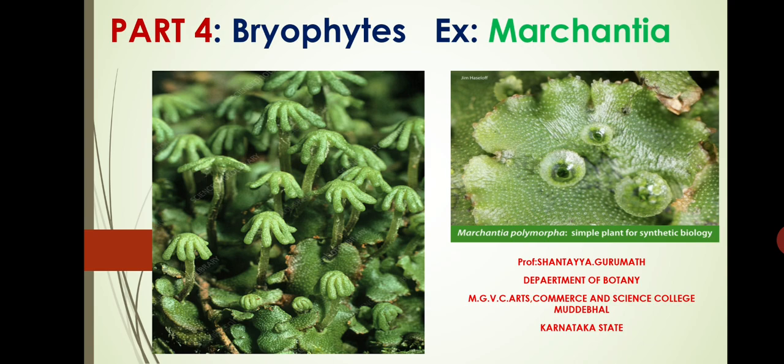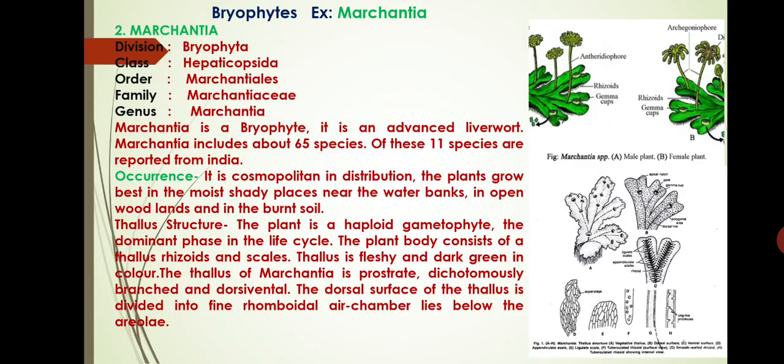Today's class we discuss Part 4, Bryophytes. The best example is Marchantia. The example Marchantia comes under division Bryophyta, class Hepaticopsida, order Marchantiales, family Marchantiaceae, the genus Marchantia. Marchantia is a bryophyte. It is an advanced liverwort.